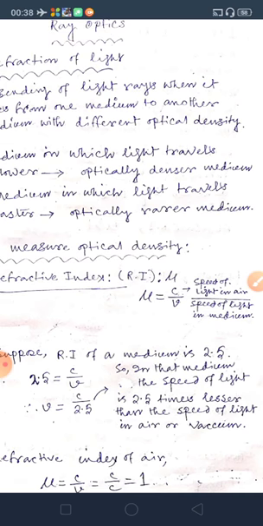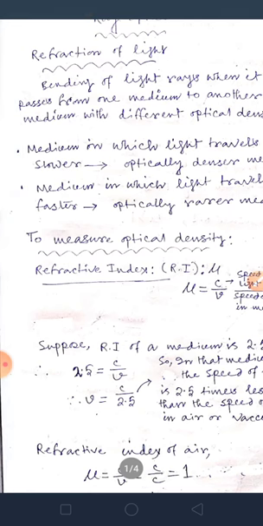So from the refractive index you can find the speed of light. You know the refractive index of that medium is 2.5, so you can now write the speed as c by 2.5. So in that medium the speed of light is 2.5 times lesser than the speed of light in air or vacuum.